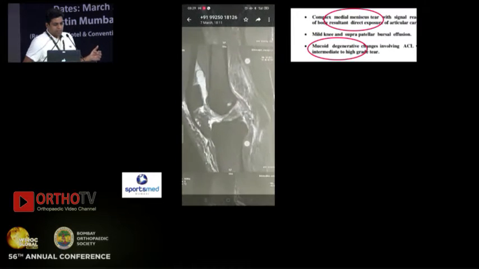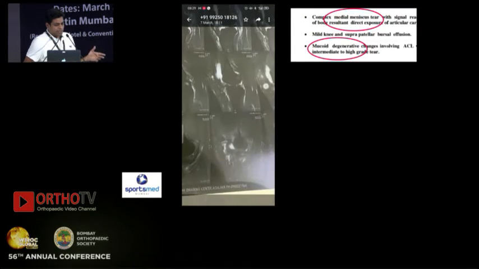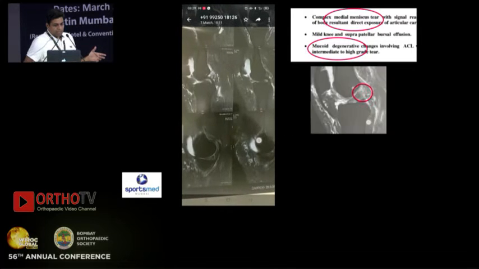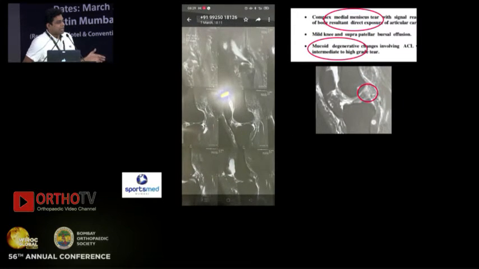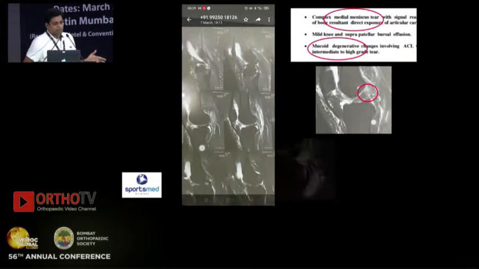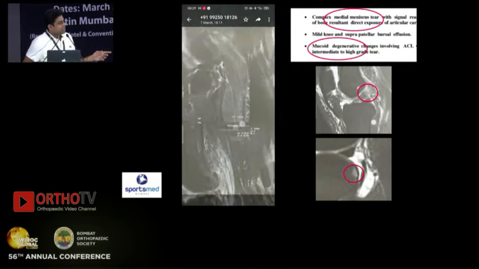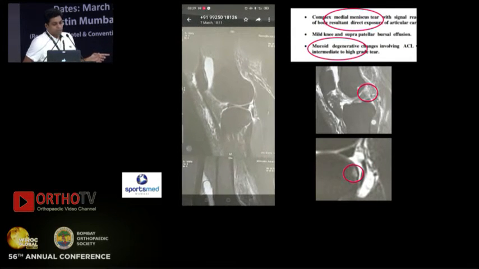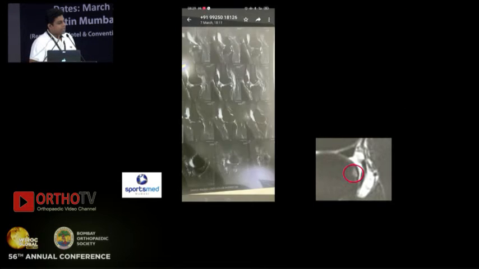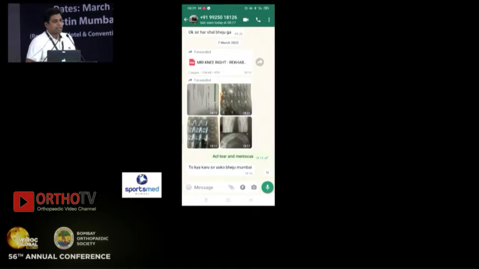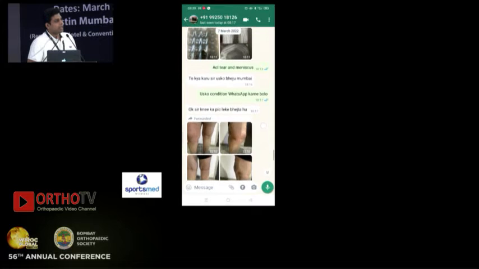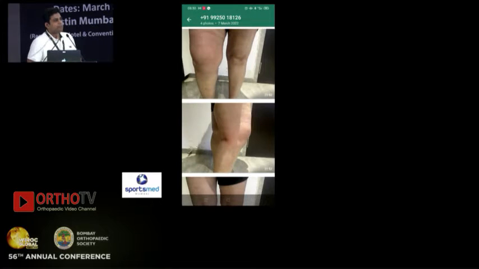But we asked for the images of this MRI, and when we see the images, we try to observe what actual injuries these patients have. And clearly there is a detachment of the ACL from the femoral side, which is complemented by the impact in the bone. To further understand their injury, we also ask for clinical images like walking, standing, and a picture of both knees together, depending upon the intensity of the injury.